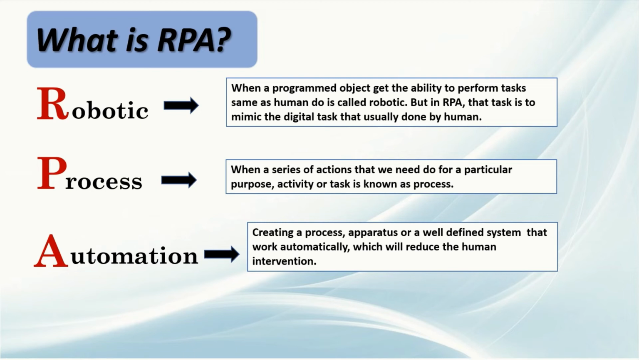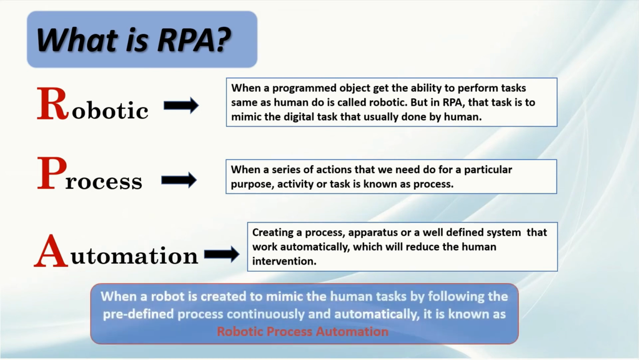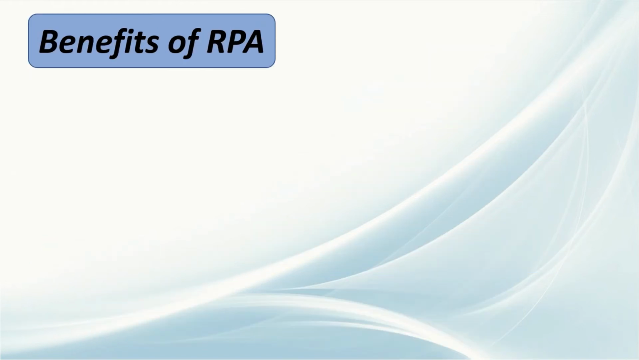Now let me conclude this for you. Robotic Process Automation, also known as RPA, is a software technology that makes it easy to build, deploy and manage software robots that emulate human actions interacting with digital systems and software. Now, after getting knowledge about what RPA is and why we use RPA, let me tell you some of the major benefits of using RPA in the industry.